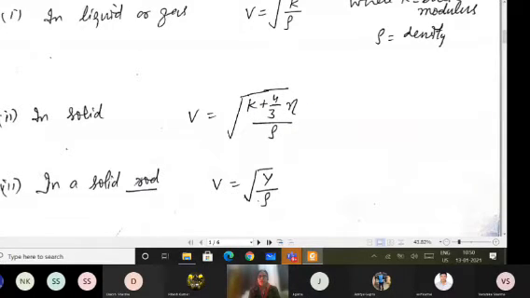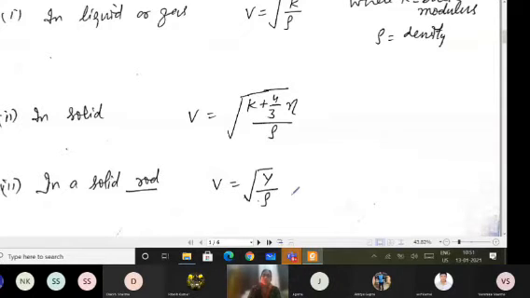And if I am talking about a solid thin rod, then it is equal to square root of Young's modulus of elasticity upon density. So for whichever modulus of elasticity I take, dimensionally it is stress upon strain, and the dimensional formula is the same. For density also the dimensional formula is the same. So you can always prove these formulas are dimensionally correct.